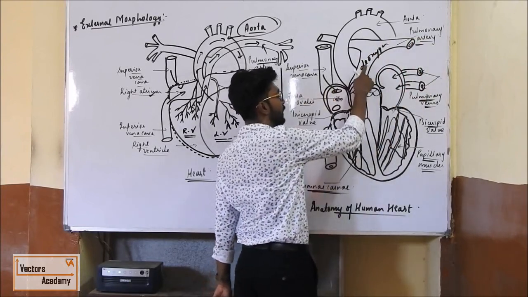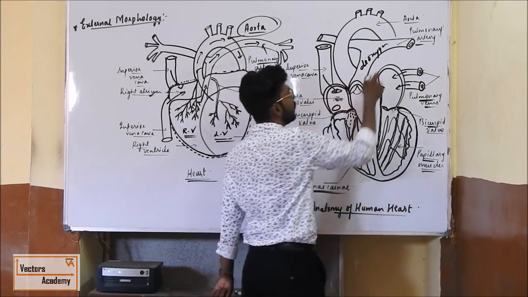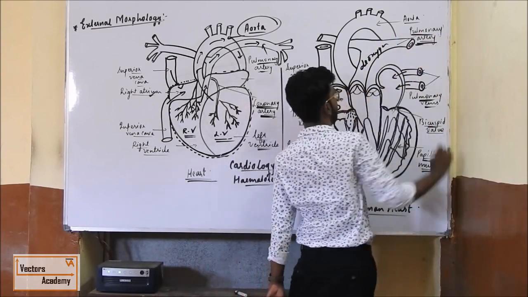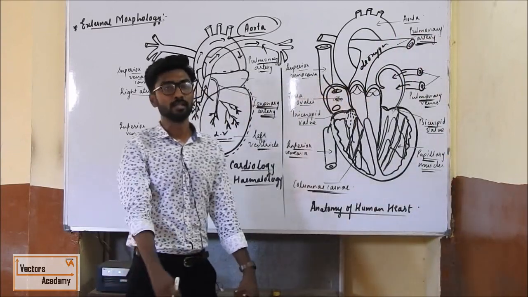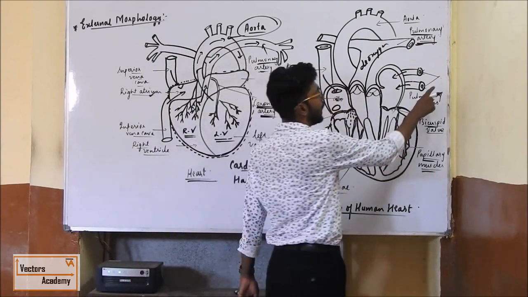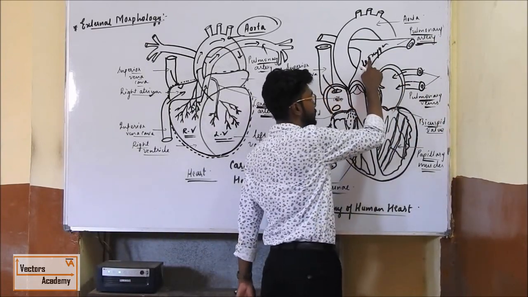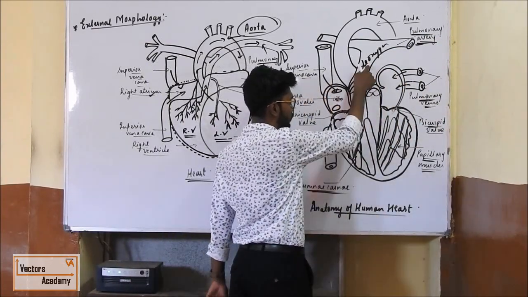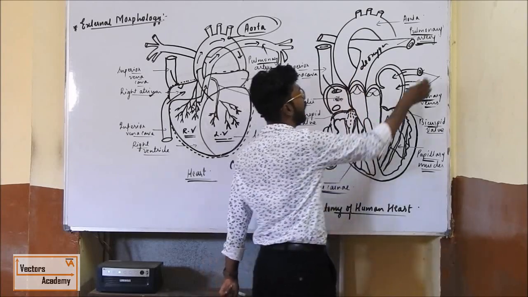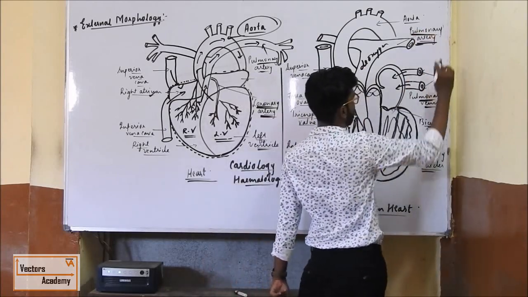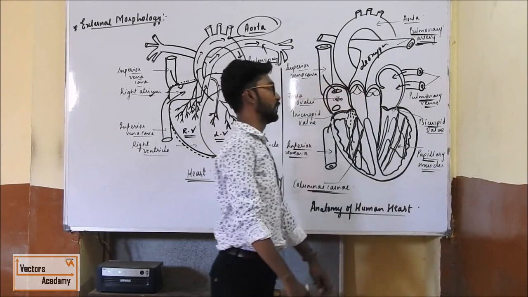The deoxygenated blood from the right ventricle will be carried by the pulmonary artery towards the lung for oxygenation. I told you the lung is a purifying organ. This is the deoxygenated blood, carried by the pulmonary artery towards the lung for oxygenation.